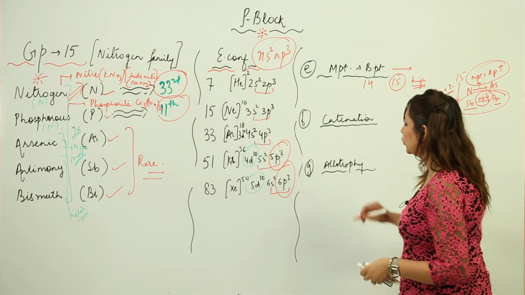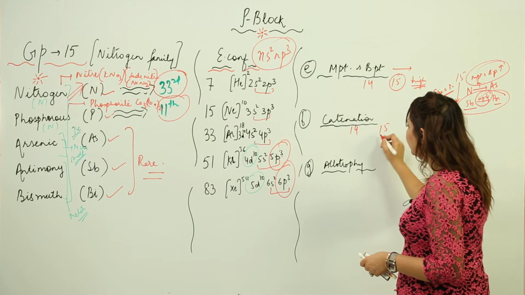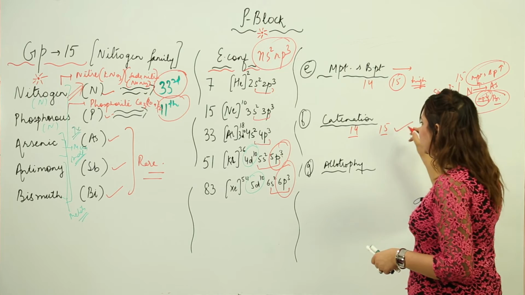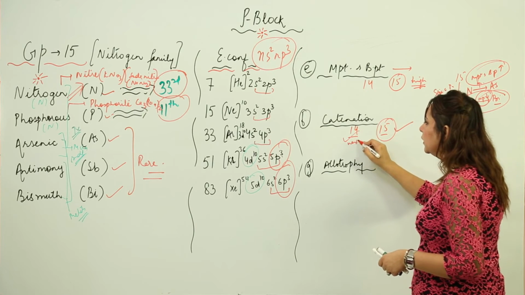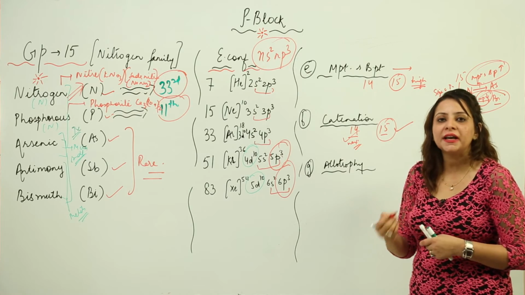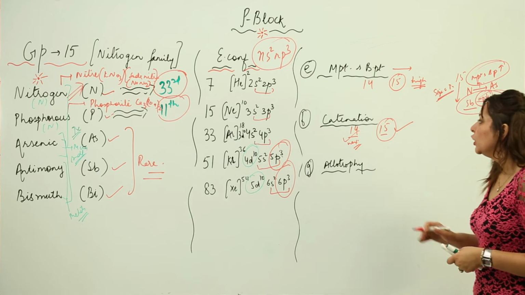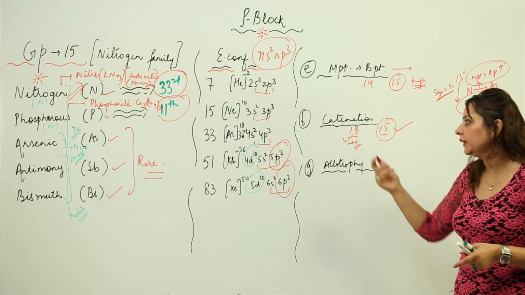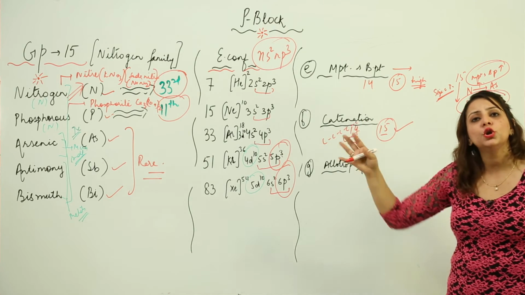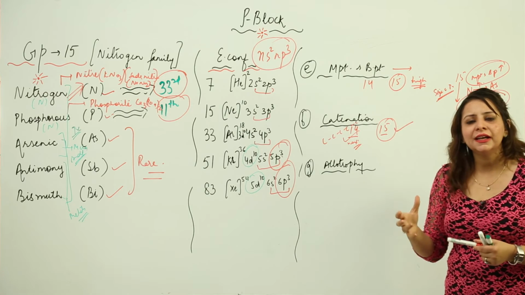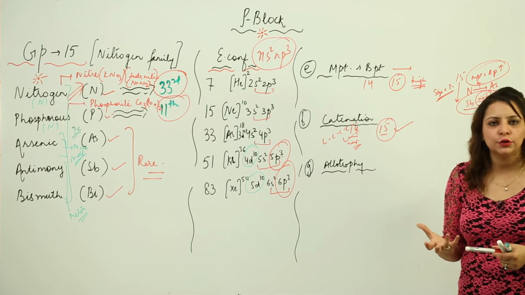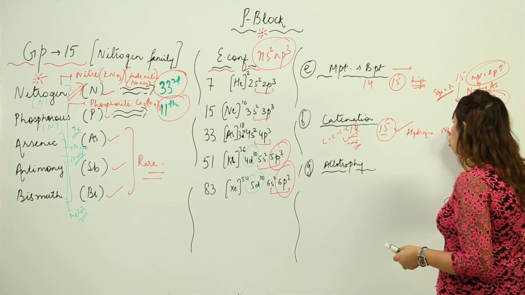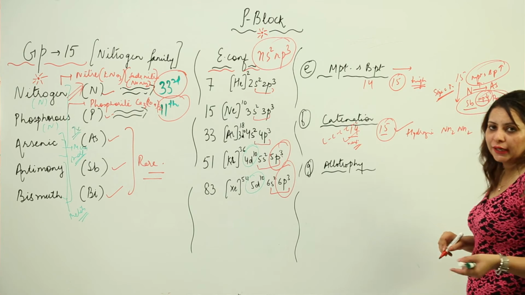Next we have catenation. If we compare the 14th group and 15th group, that is the carbon family and the nitrogen family, we see that they also show catenation, but to a lesser extent. Group 14 can show catenation to the maximum extent in comparison to group 15. Group 15 also shows it, but their bonds are not so strong. Carbon can link to its own carbon, giving rise to long chains. But nitrogen can link to another nitrogen, but not so many nitrogens can link up. Hydrazine is a compound where you can see catenation, in which the nitrogens are linked, but only 2 nitrogens are there.